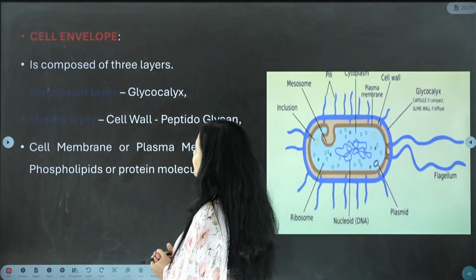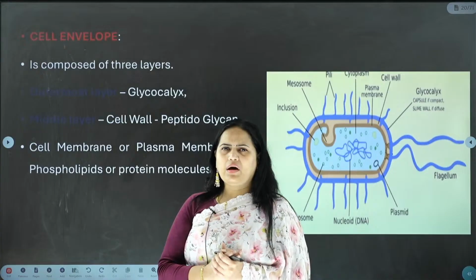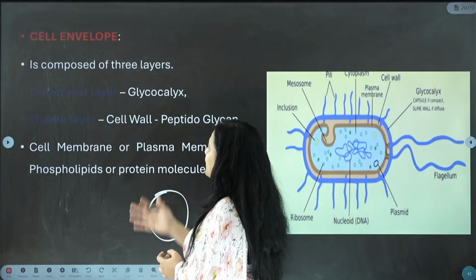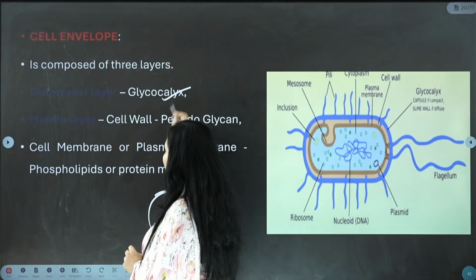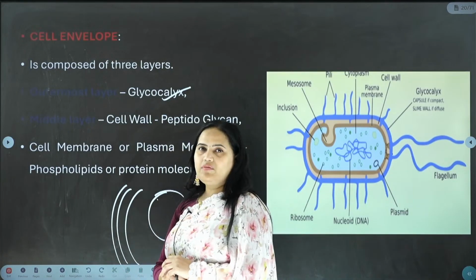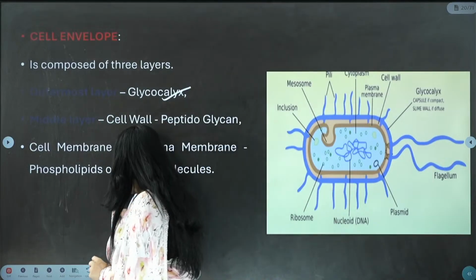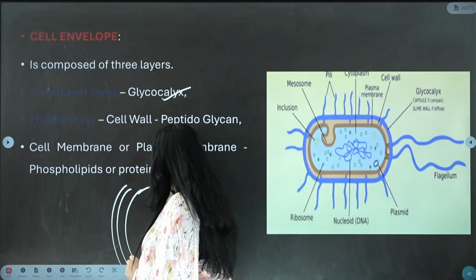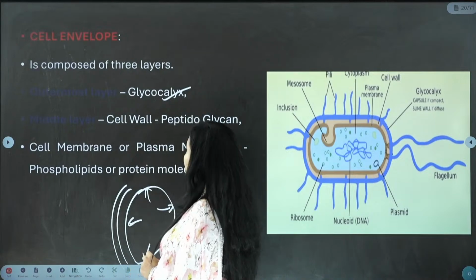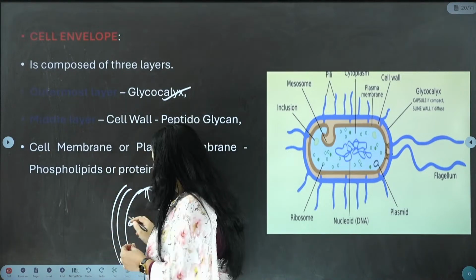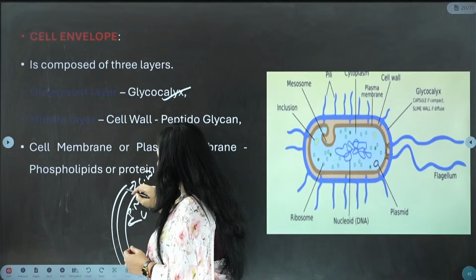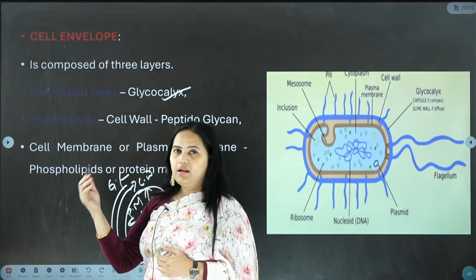Okay, so now let us understand the cell envelope. What is the cell envelope? The outermost layer, obviously. The outermost layer consists of the cell envelope, and it consists of three important things. We see the glycocalyx, the outermost layer, next we see the cell wall, and after that the cytoplasm, and then the cell will actually appear. So the aqueous component will be constantly touching what? That is called the plasma membrane. So this is the plasma membrane or the cell membrane. Next we see the cell wall, and after that we see the glycocalyx being the last layer.